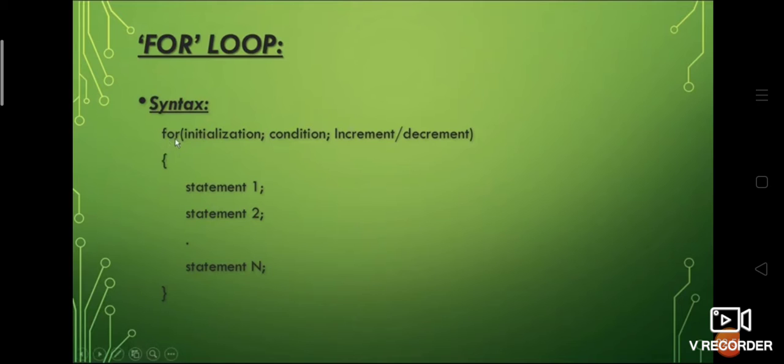You then have the increment and decrement in the syntax. Here, the increment and decrement specifies the change in the counter variable after each execution of the loop. Then you have the statements 1, 2, etc. till n. The statements are nothing but the instructions that are executed when the condition is true. So it's clear, the statements will be executed only if the condition is true. This portion inside the curly brackets can also be called the body of the loop.